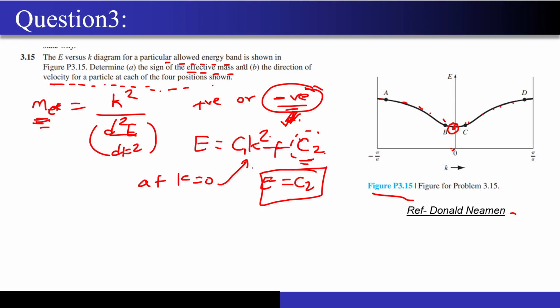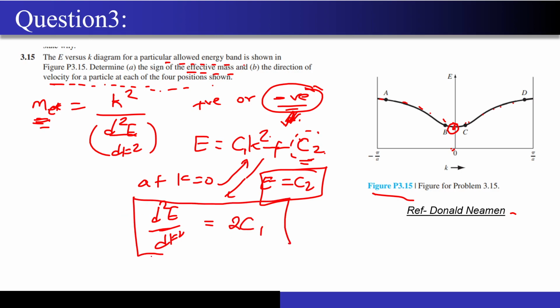Now if I use this equation and write d square E by dk square, you will easily find that this value becomes 2 times C1. Now we just have to determine whether the sign of C1 will be positive or not.